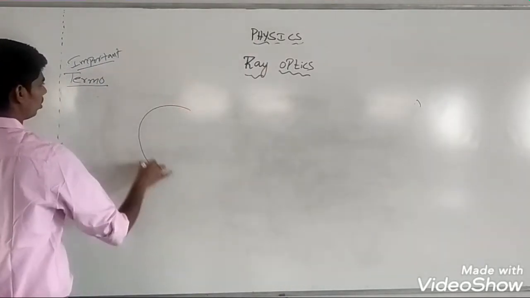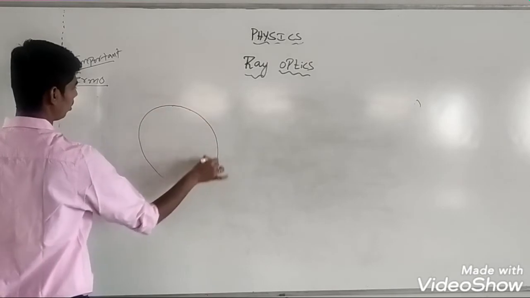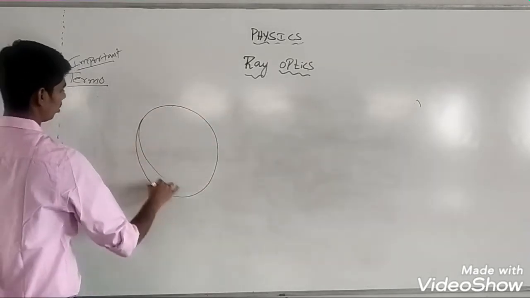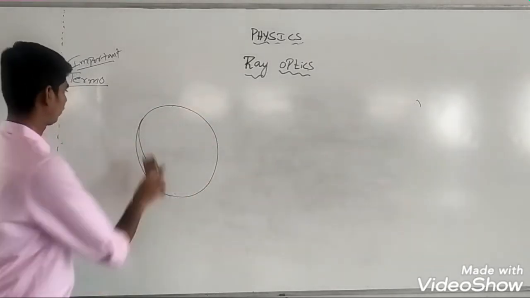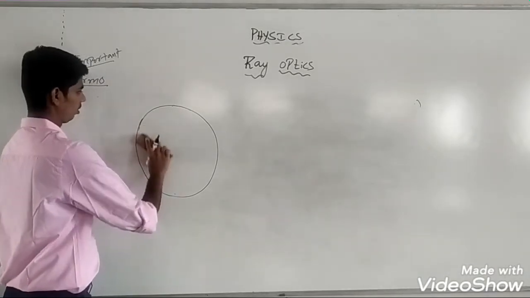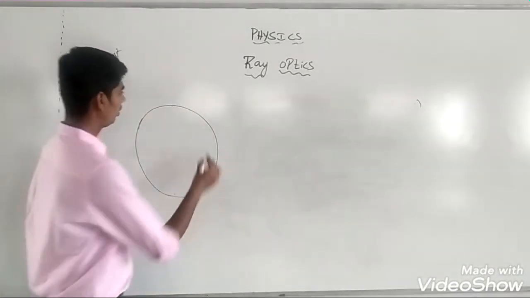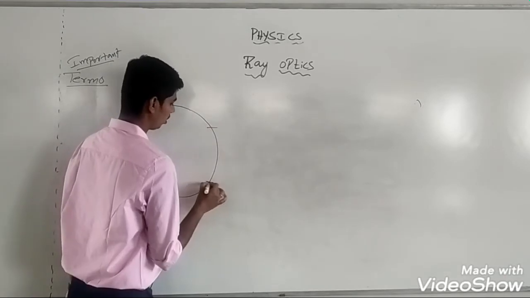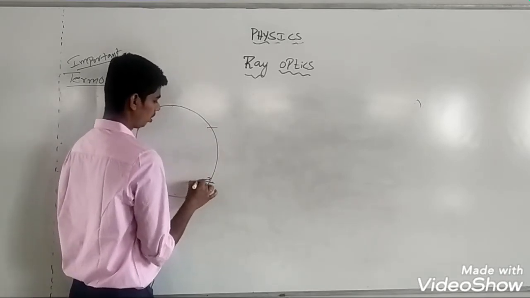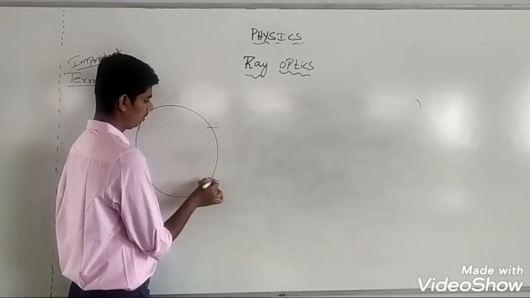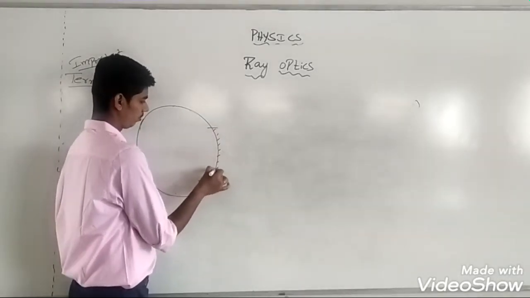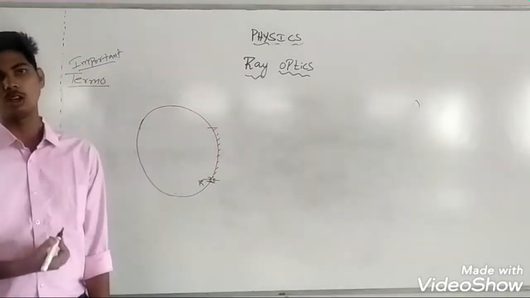Suppose this is a sphere, and this is a part of the sphere. Let us suppose this surface is made reflecting and this is made opaque. So this will be a concave mirror.